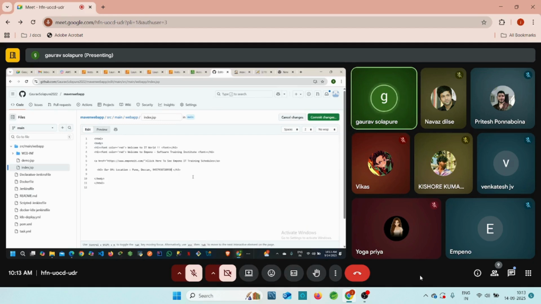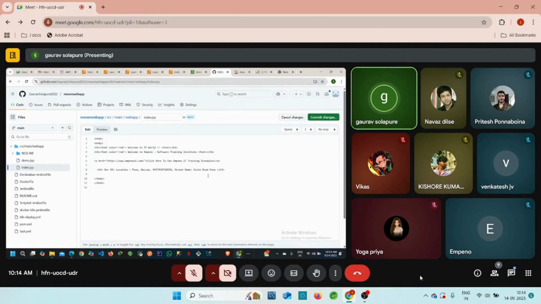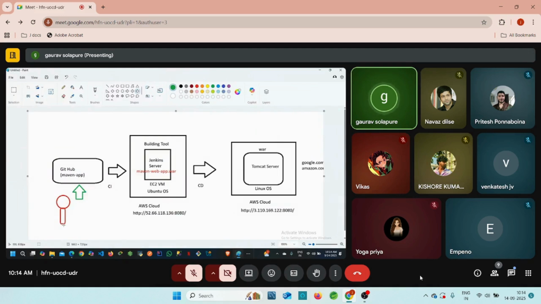Suppose I'm going to add this contact number, and then the street name, like Osho Road, Pune, right? So the developer is trying to push this code to the GitHub repository, and our code is present in the GitHub repository. I'm doing some bypass, right? You can try to do it from your local repository and push this code.